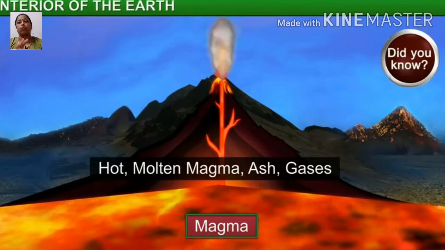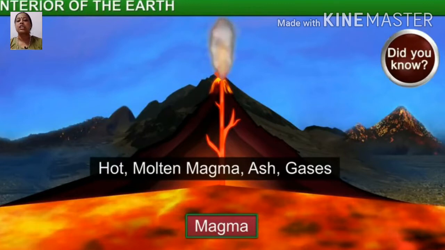So after the lava comes out on the surface of the earth and cools down, the process takes thousands of years, when the molten lava comes on the earth's surface and cools down rapidly on the crust.